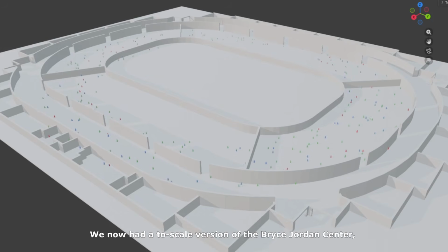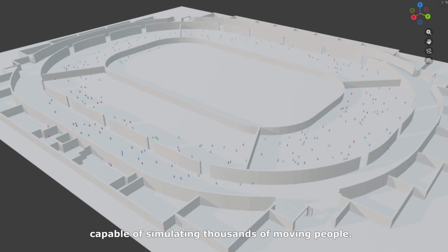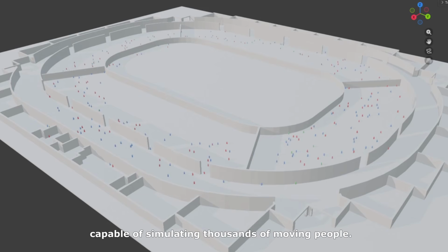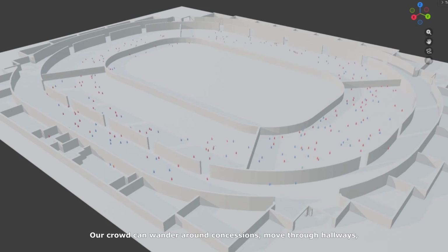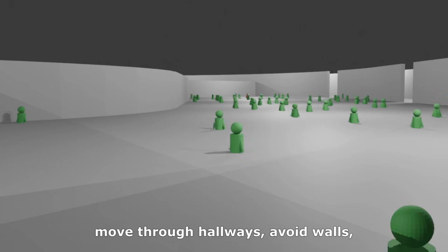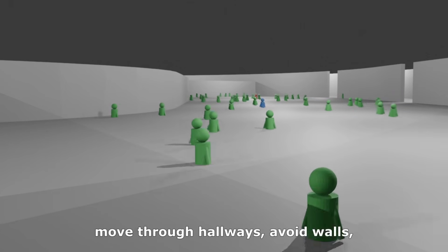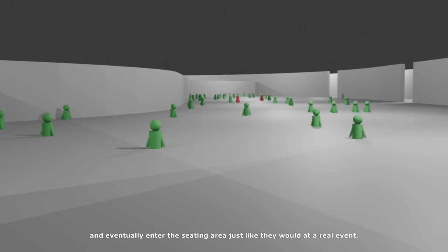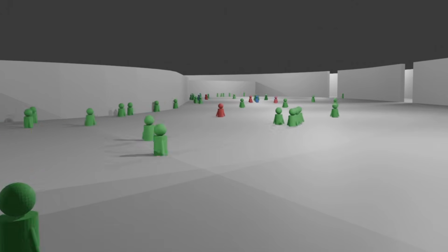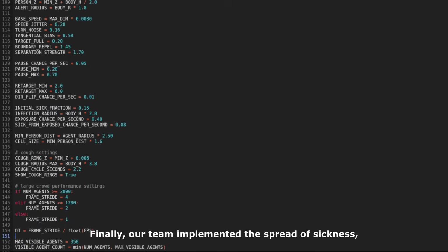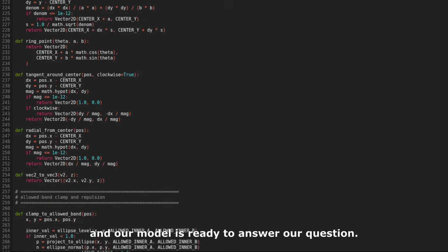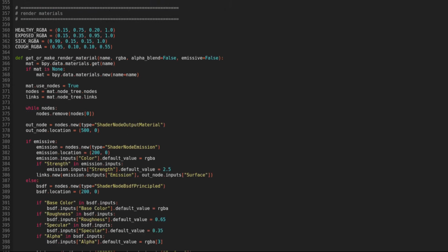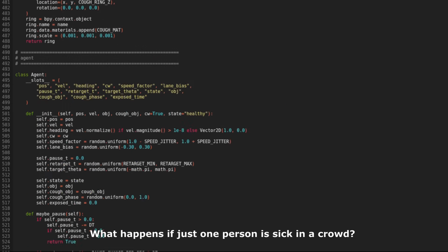We now had a 2-scale version of the Bryce Jordan Center capable of simulating thousands of moving people. Our crowd can wander around concessions, move through hallways, avoid walls, and eventually enter the seating area just like they would at a real event. Finally, our team implemented the spread of sickness, and our model is ready to answer our question. What happens if just one person is sick in a crowd?